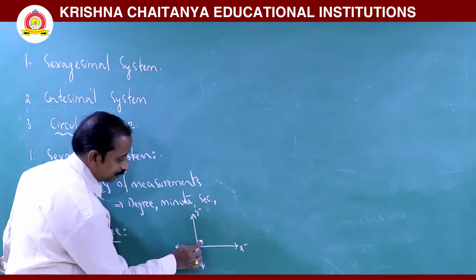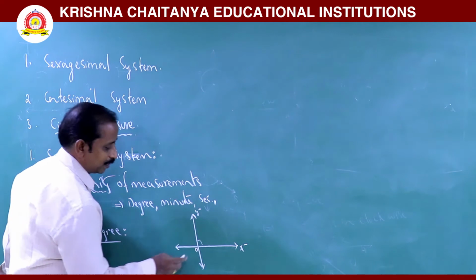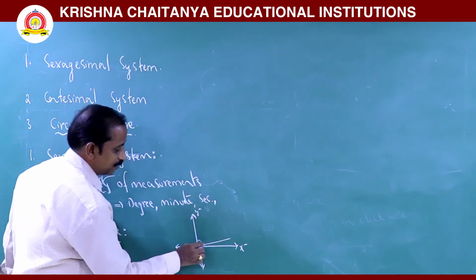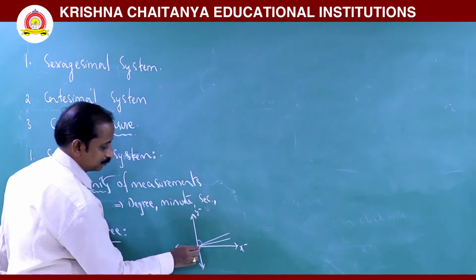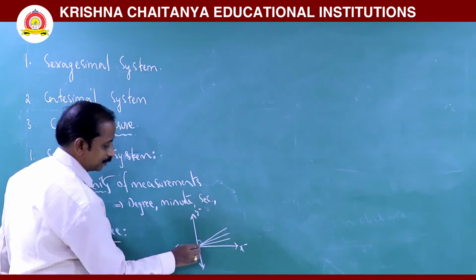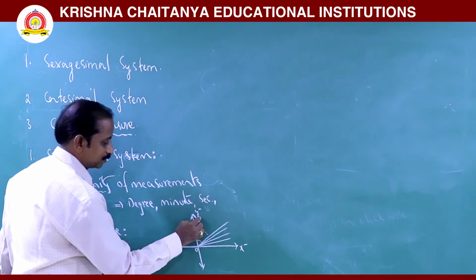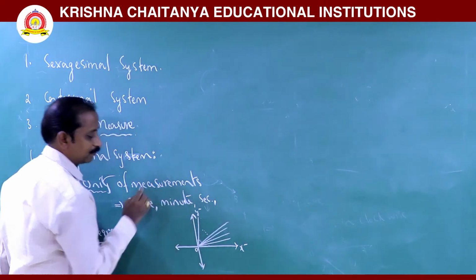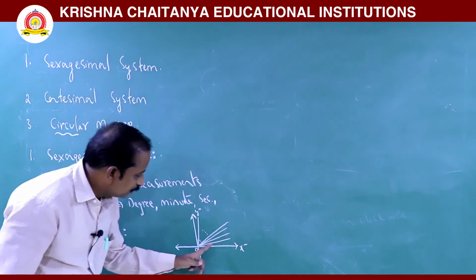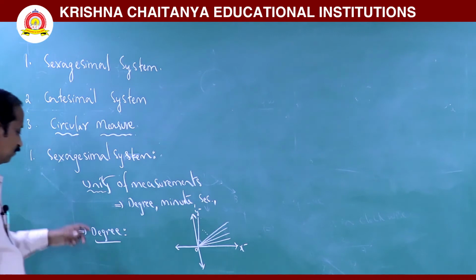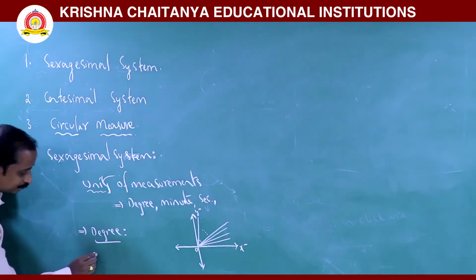So this is a right angle. One right angle is divided into 90 equal parts. Each part is called a degree. So, what is the definition of degree?